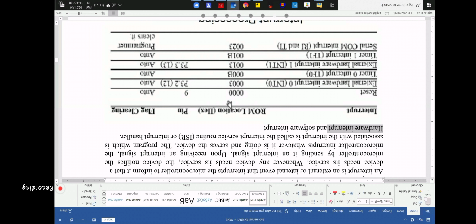In a software interrupt, the microcontroller will shift its control of the program to the location when there is a change in the main program. There is no hardware involved.